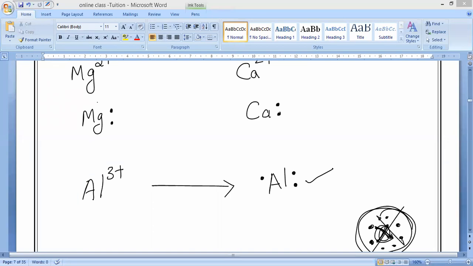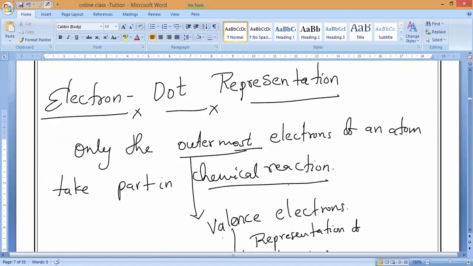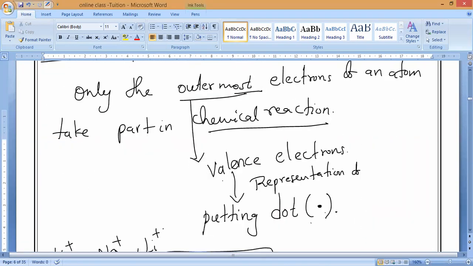The valence electrons in an atom are represented by putting dots, in brackets you can write, this is putting dots on the symbol of the element.